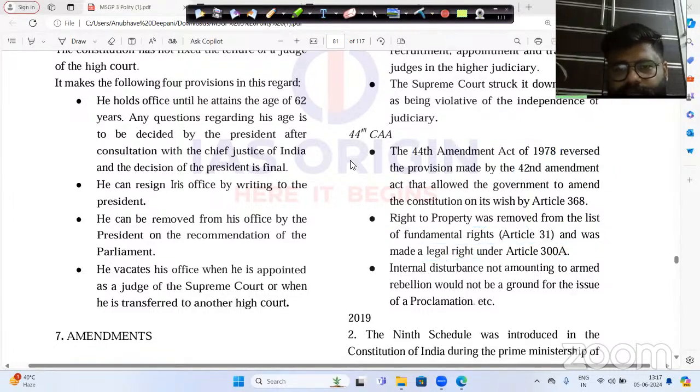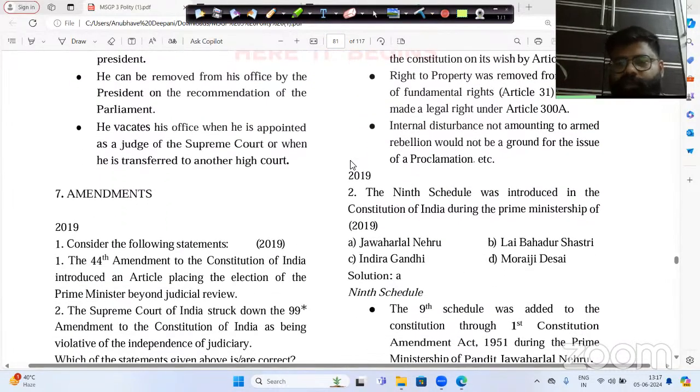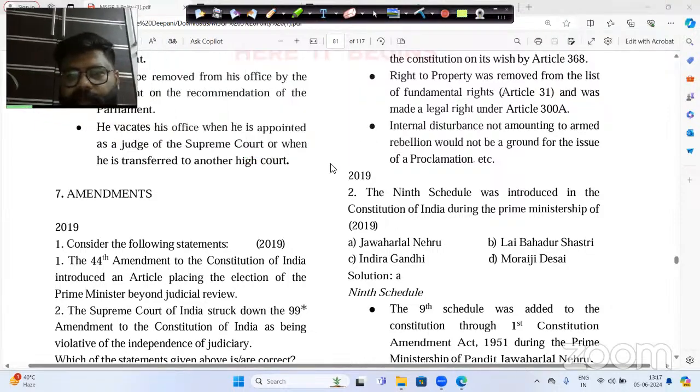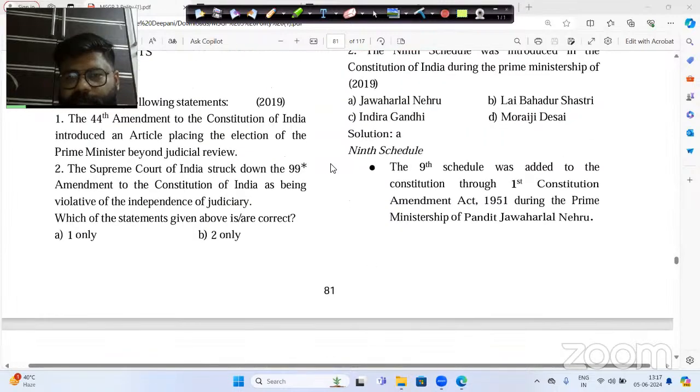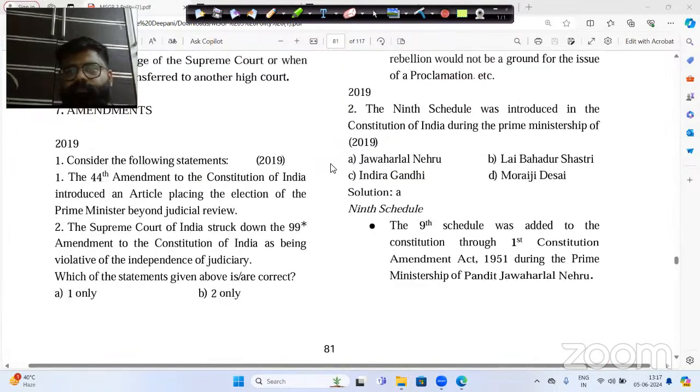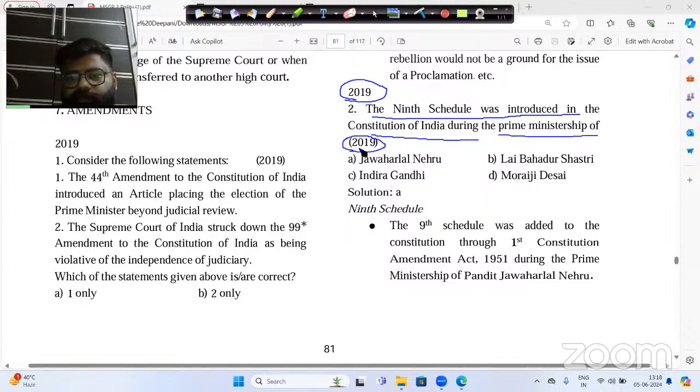Now let us go to the next question. And the next question was asked in the year 2019. And this particular question is related to the 9th schedule, that is the very first Constitution Amendment. Now, this question was again asked in the year 2019. It was said the 9th schedule was introduced in the Constitution of India during the Prime Ministership of whom?